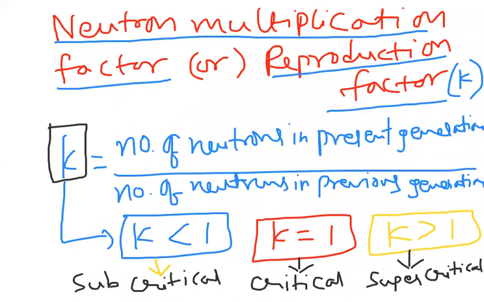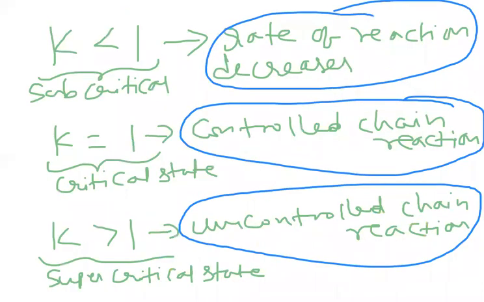After that, we discussed the neutron multiplication factor. Here K is called the neutron multiplication factor: the number of neutrons in the present generation to the number of neutrons in the previous generation. We classify this K into three categories: K less than 1, K equal to 1, K greater than 1. K less than 1 is subcritical. K equal to 1, critical. K greater than 1, supercritical. And we analyzed today's topic. I hope you are clear.